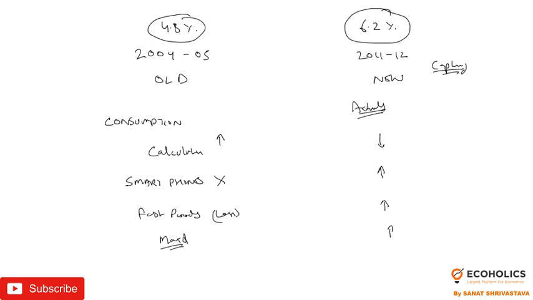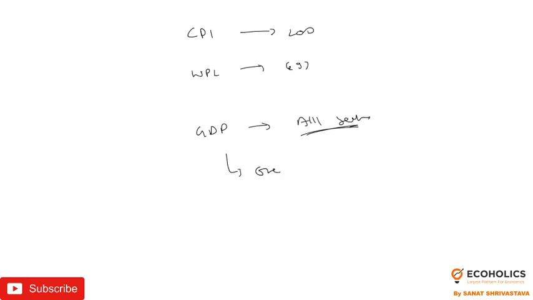Yeah, so next is from Sonal. How many items are taken into consideration every time the base year changes? Actually, it depends on the nature of the economy. We cannot say how many items are taken into consideration, because GDP is a full amount. If you compare with other indices, CPI has 200 items and WPI has 697 items. But GDP covers all the sectors, all the items. That's why it is gross domestic product, and it comes with a lag of 1 year. So it takes a lot to calculate.